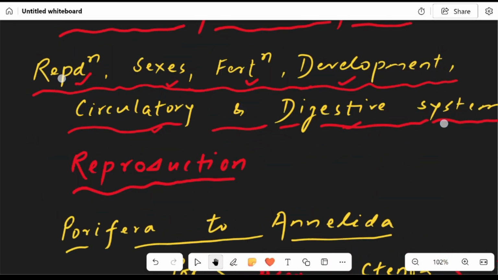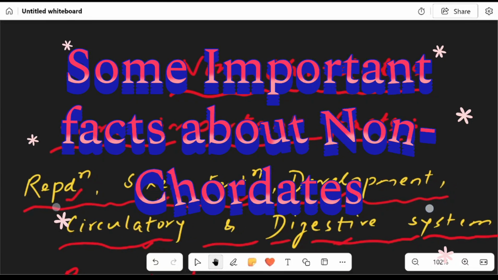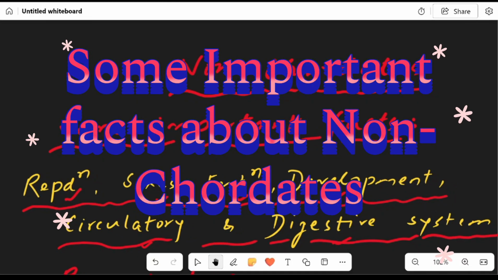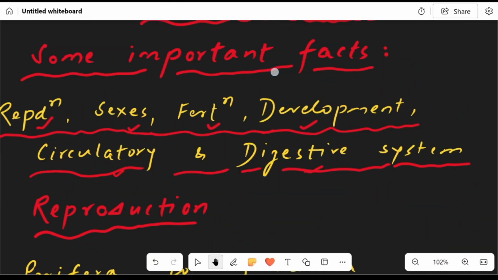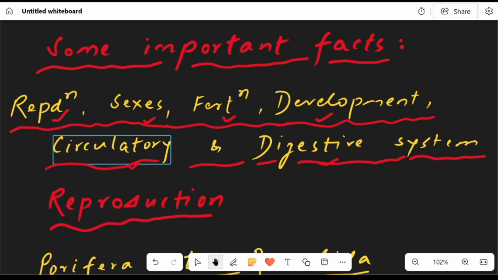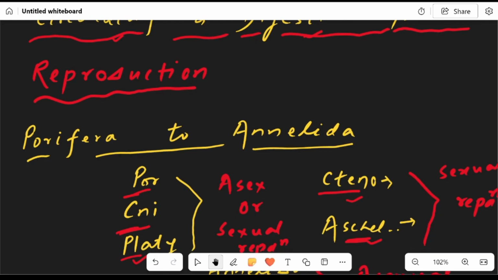Today we are going to study some important facts of non-chordates. So today we will deal with reproduction, sexes, fertilization, development, then circulatory and digestive system. Let's start with reproduction, Porifera to Annelida.